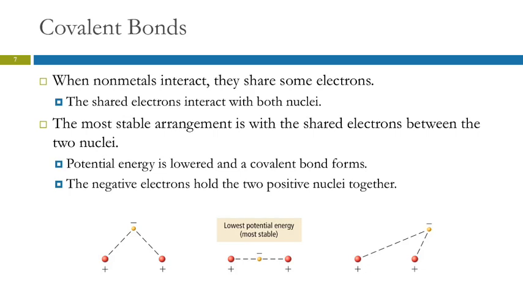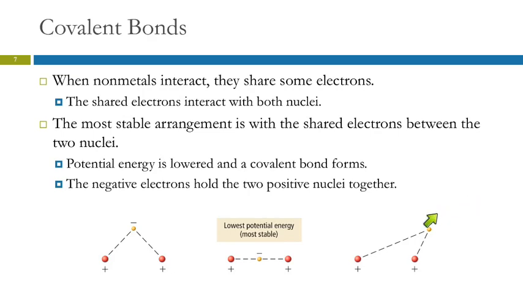So in a covalent bond, electrons are shared. Here we have an illustration. We've got the positively charged nuclei, having pointer issues as always. The red dots there are going to be repelled by each other, but they are surrounded by electrons. And so this electron is going to be attracted to this nucleus and to this nucleus. If that electron is between the two nuclei, that's going to be the lowest potential energy situation because it maximizes the attraction and minimizes the repulsions.